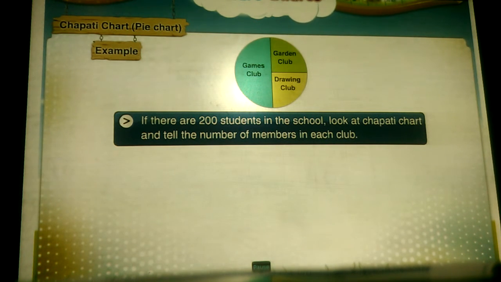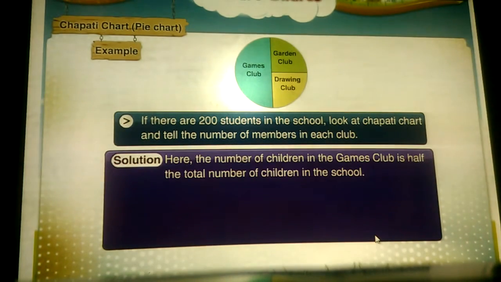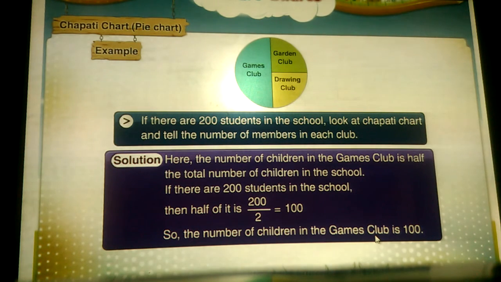Students in the school, look at the chapati chart and tell the number of members in each club. Solution. Here, the number of children in the games club is half the total number of children in the school. Therefore, if there are 200 students in the school, then half of it is 200 upon 2, that is equal to 100. So, the number of children in the games club is 100.